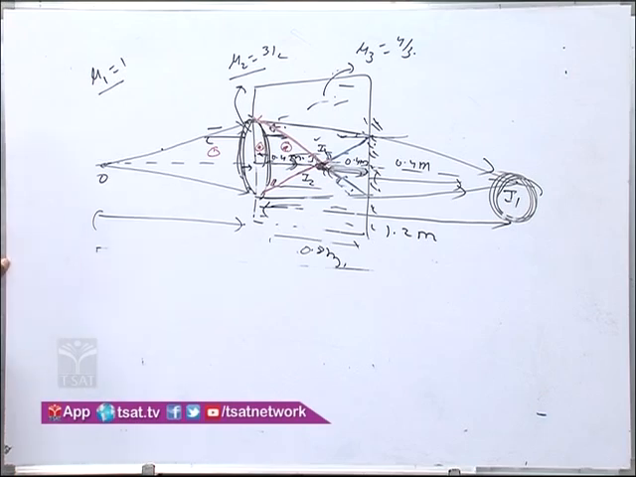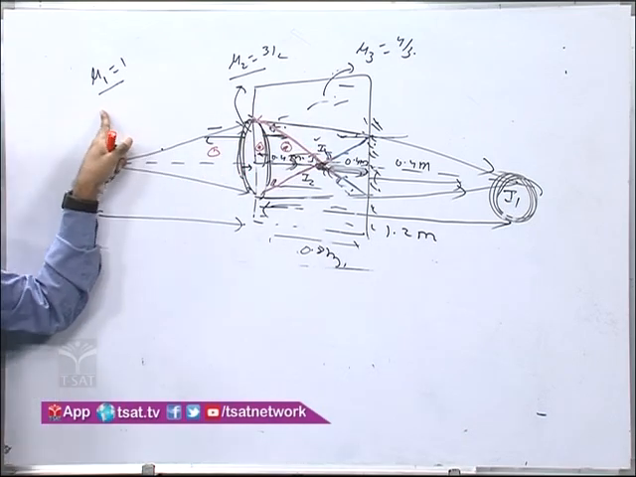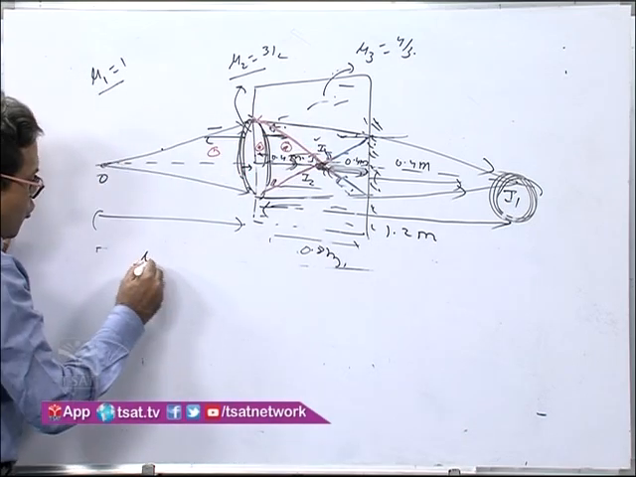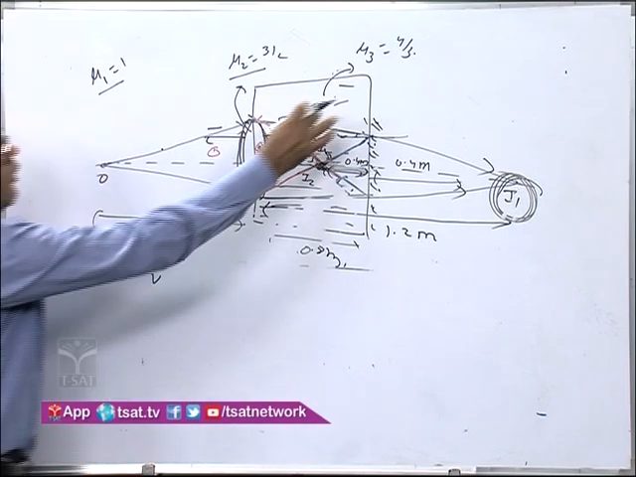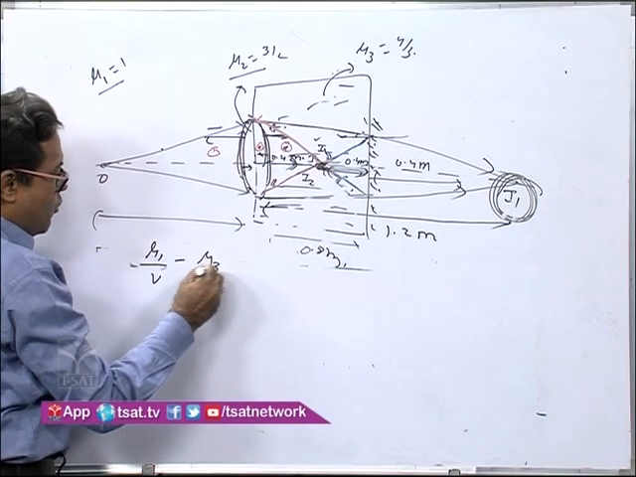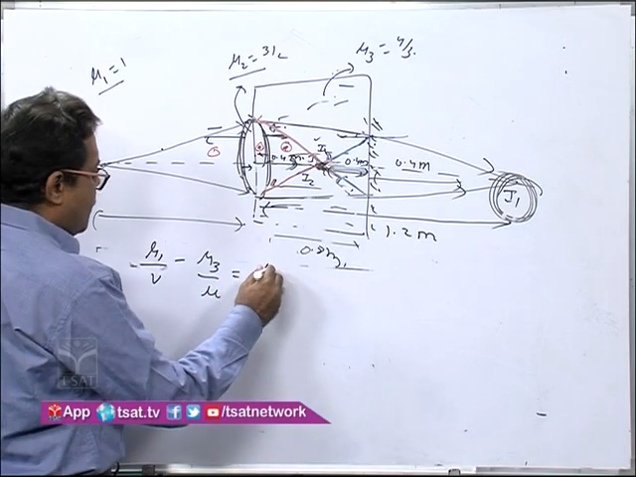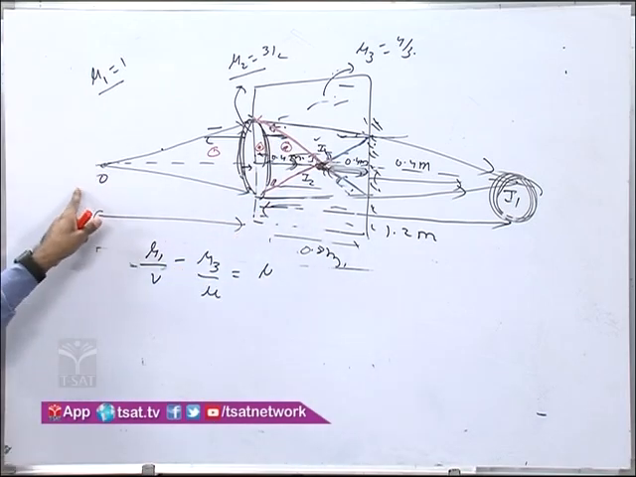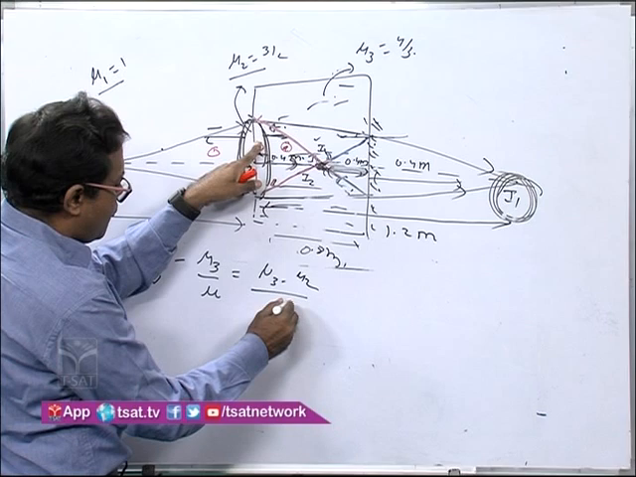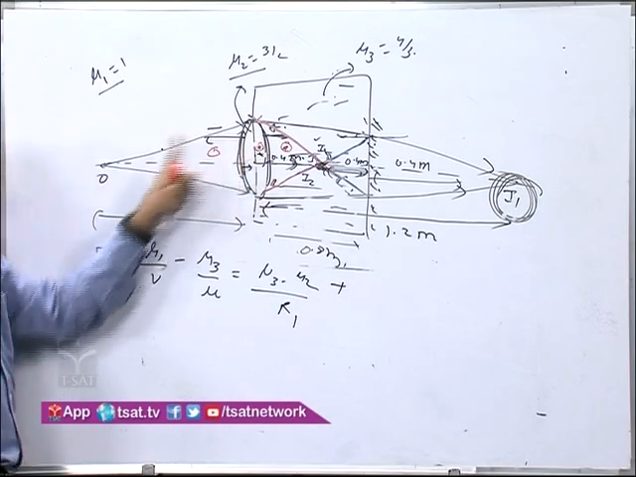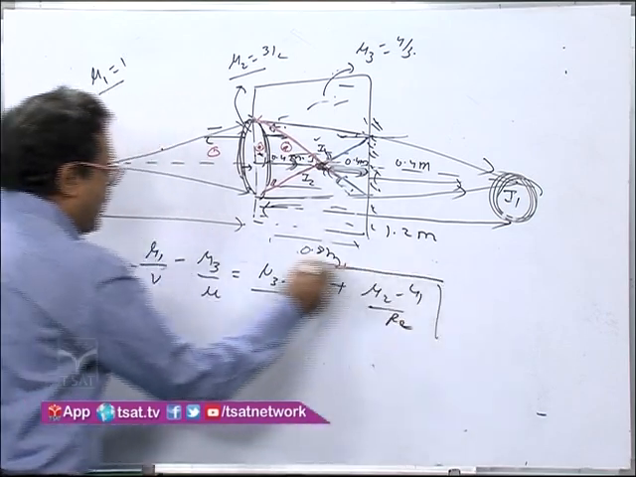Now we apply the formula. The ray is moving from 3 to 2, 2 to 1. If we start from here, mu1 is air. I write it down: mu1 by V minus mu3 by U, since the ray is incident from here, is equal to, we start from this end, (mu3 minus mu2) by R1 plus (mu2 minus mu1) by R2. Now apply the sign convention.